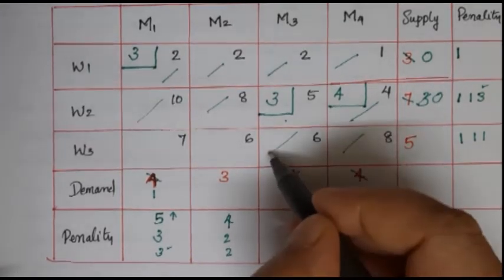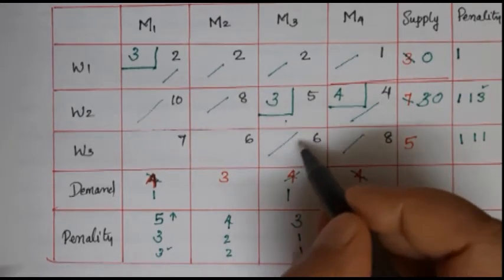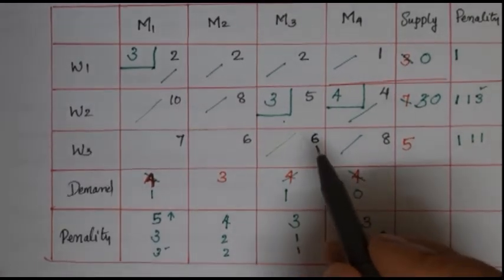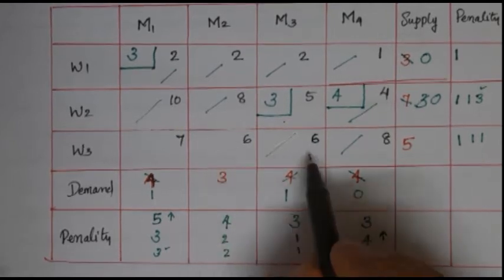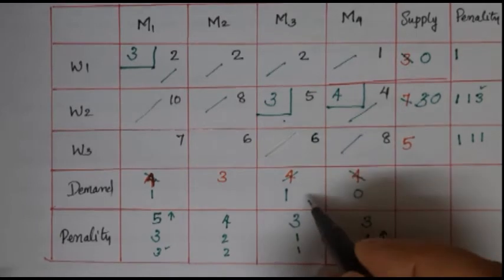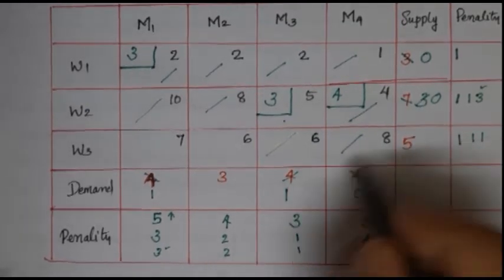So we can't cut this particular cell. Here only 1 row is remaining. So we can choose the least cost cell from this unallocated cells. Here we are considering this 6. Here the demand is 1 and the supply is 5. So minimum of these 2 is 1.